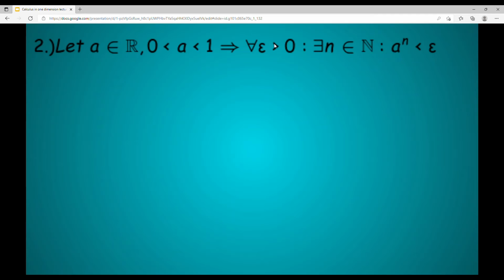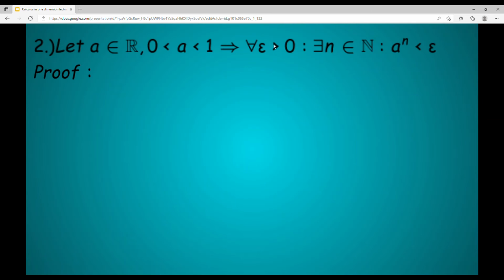For our second statement, we suppose a is a real number between 0 and 1. Then, for every epsilon greater than 0, there is a natural number n such that a to the power of n is smaller than epsilon, which means by exponentiation we can get a under every positive real number.